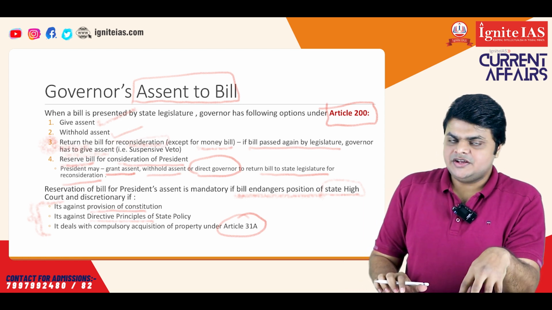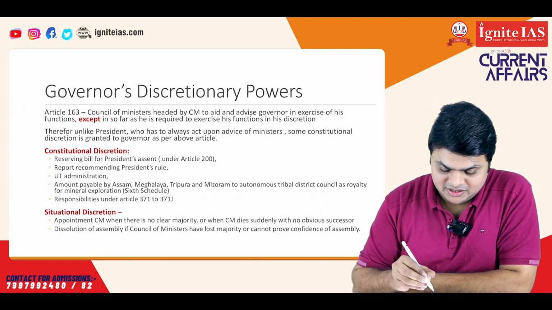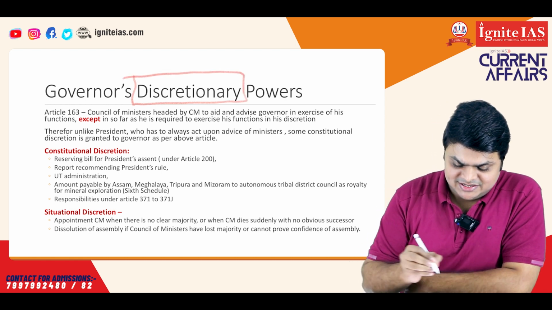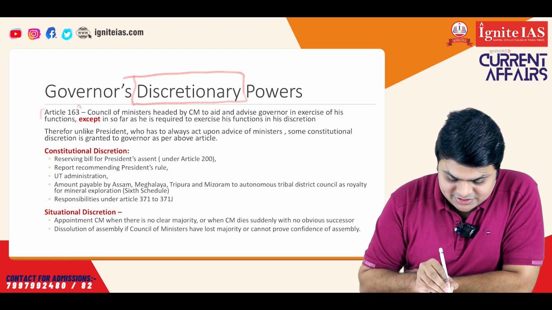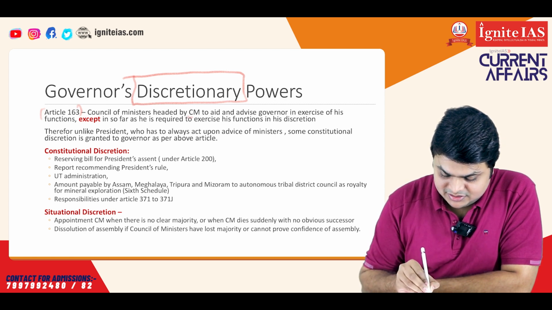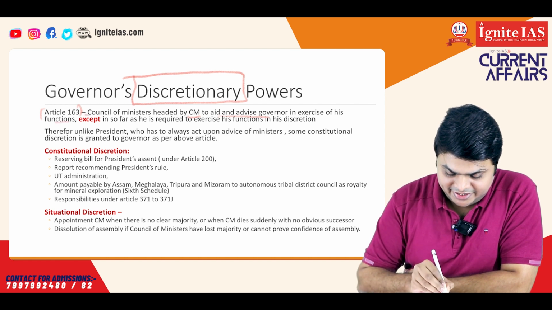Now, this is the one topic, and the second topic which we have seen, which is in the news, is regarding the governor's discretionary powers. Now, let's see Article 163. Article 163 specifies that the Council of Ministers, headed by the Chief Minister, is to aid and advise the governor in exercise of his functions, except.